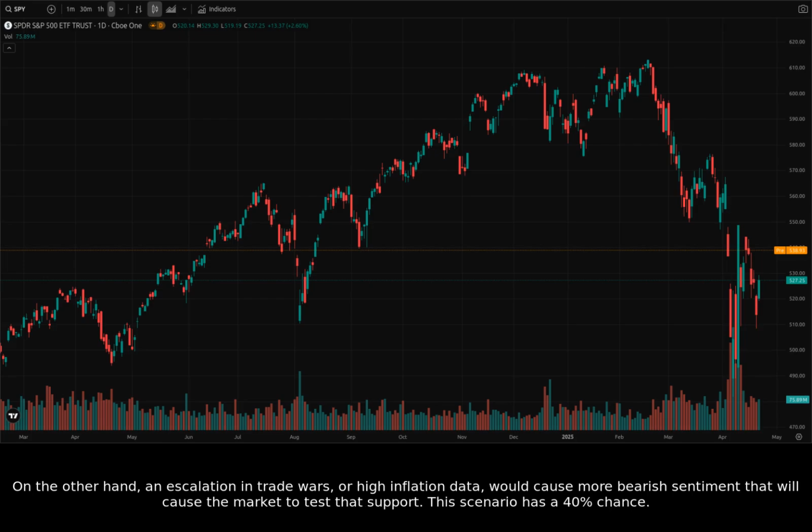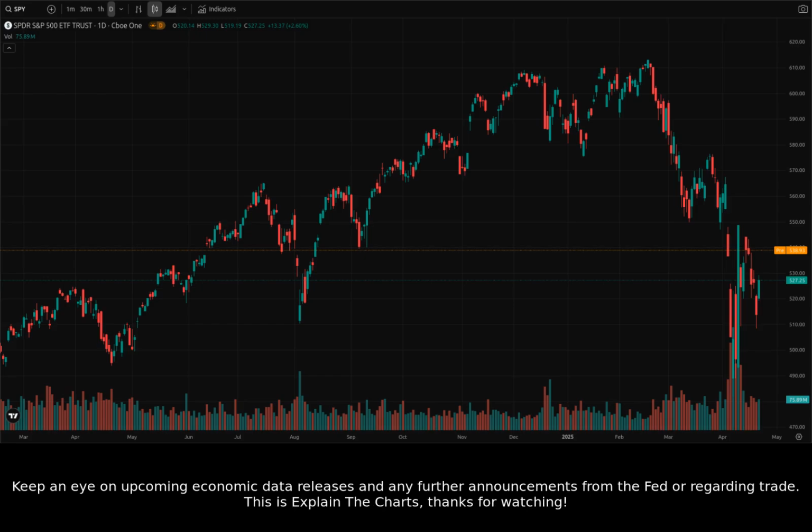On the other hand, an escalation in trade wars or high inflation data would cause more bearish sentiment that will cause the market to test that support. This scenario has a 40% chance. Keep an eye on upcoming economic data releases and any further announcements from the Fed or regarding trade.